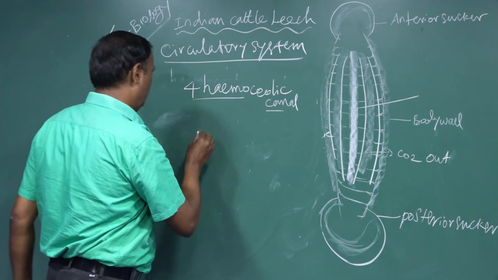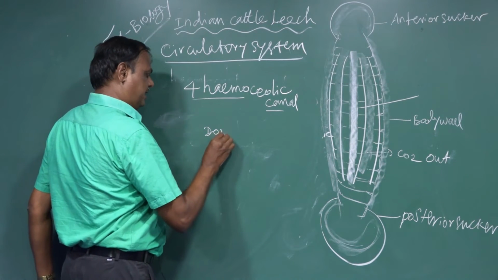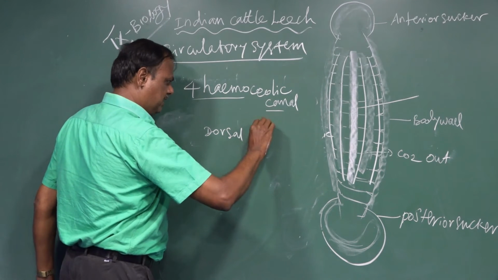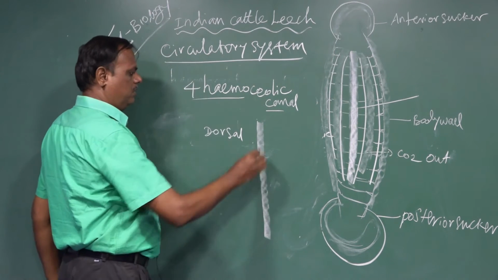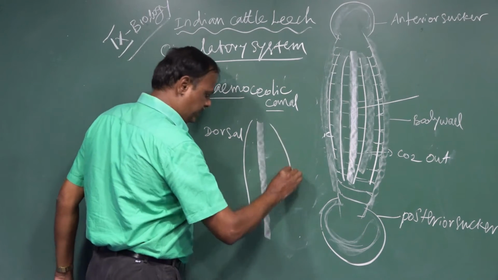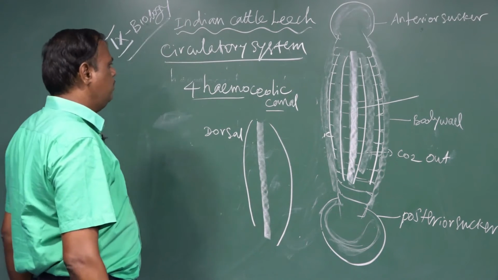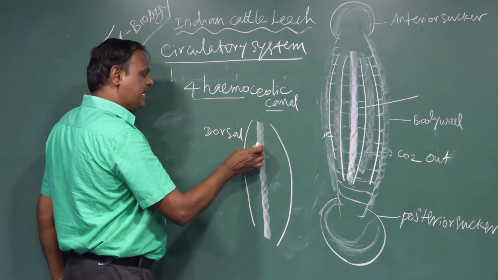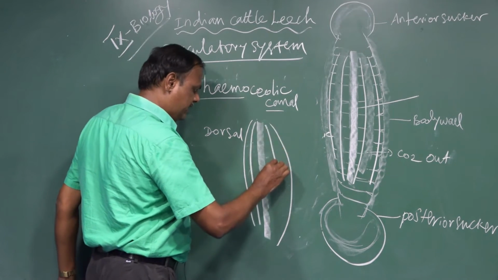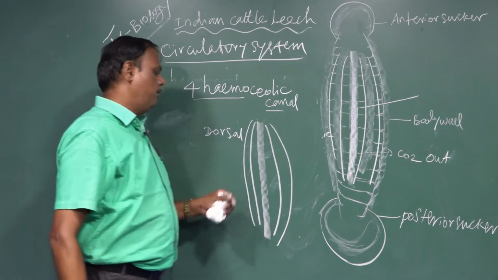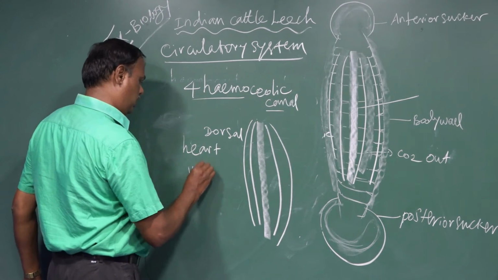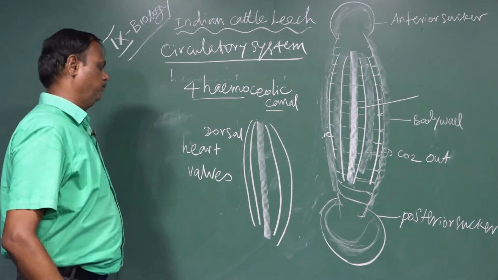They are 4 in number. One is on the dorsal side of the digestive system, another on the ventral side of the digestive system, and another 2 canals are present on either lateral side of the digestive tract. The 4 channels act as a heart and also as valves.